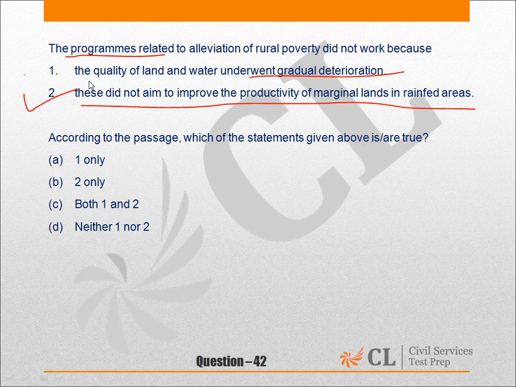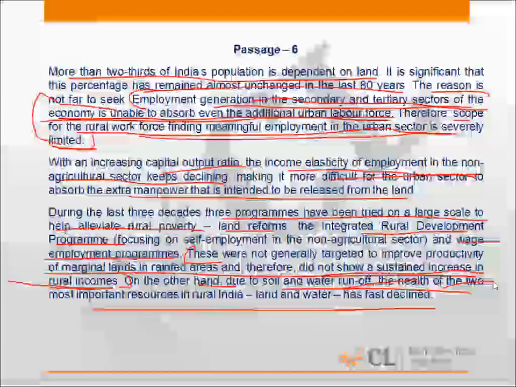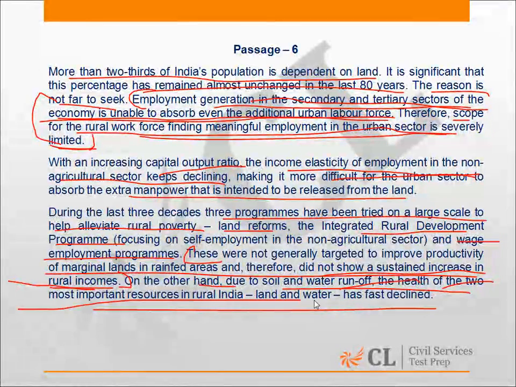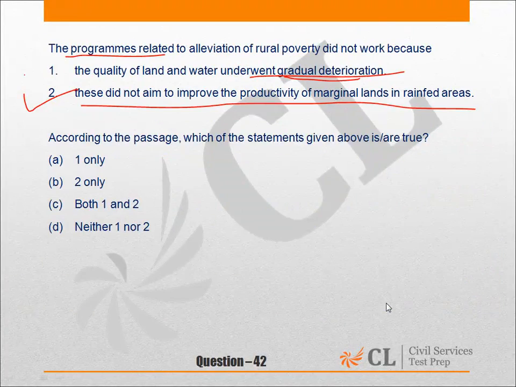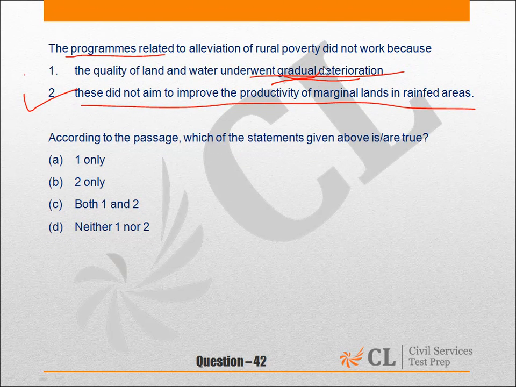Let's look at the first statement: the quality of land and water underwent gradual deterioration. It says that, on the other hand, due to soil and water runoff, the health of the two most important resources in rural India, land and water, has fast declined. It says this has fast declined, but this statement says it underwent gradual deterioration. So because of this word gradual, this is incorrect. Therefore, the answer will be option B.